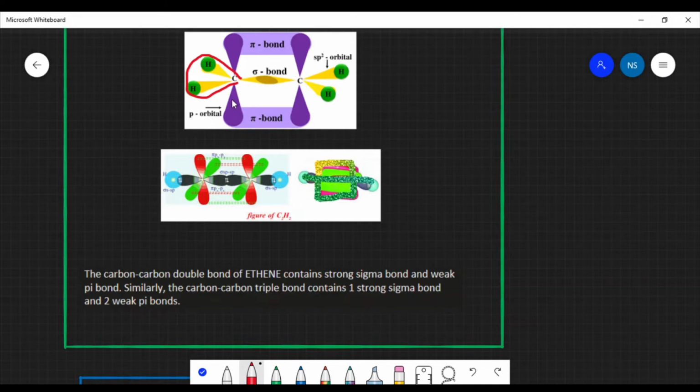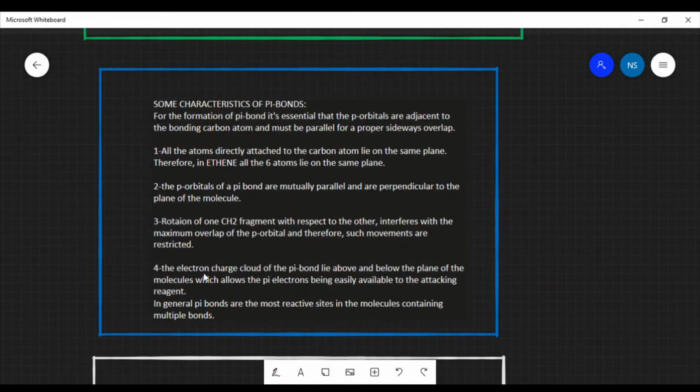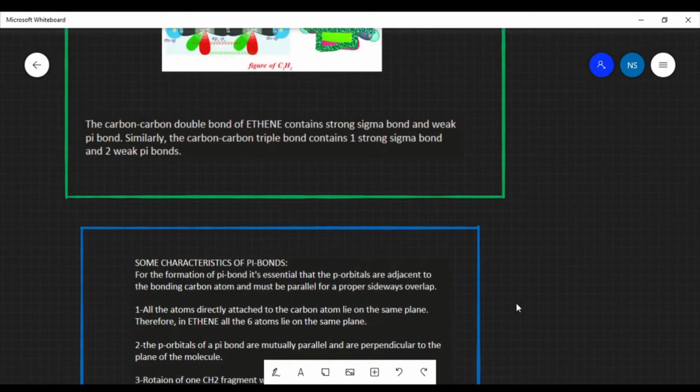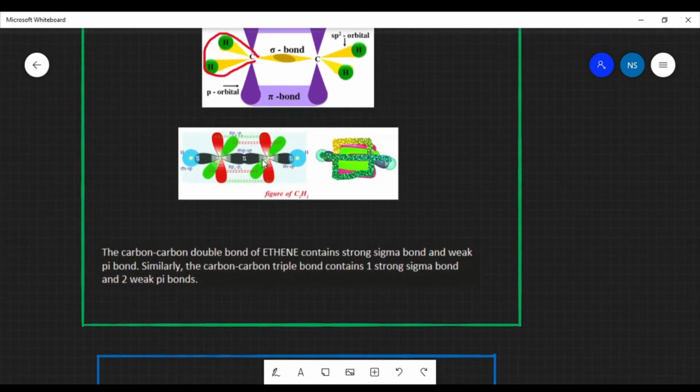Therefore, this movement is restricted. The electron charge cloud of the pi bond lies above and below the plane of the molecule, which allows the pi electrons to be easily available to the reacting reagent. So this can be clearly explained with this one.